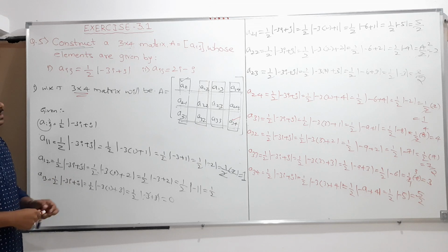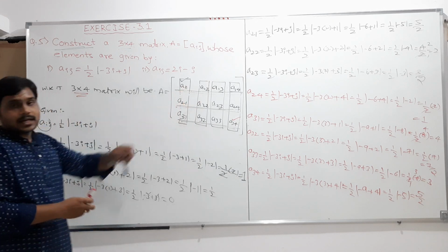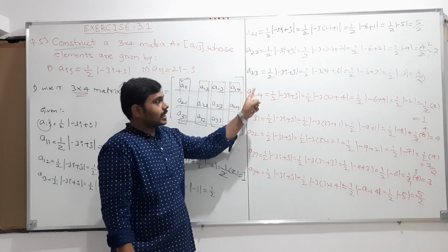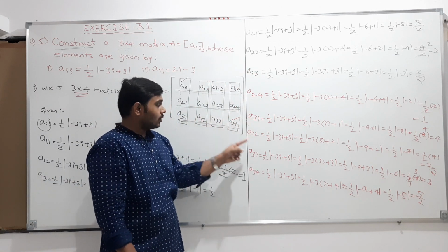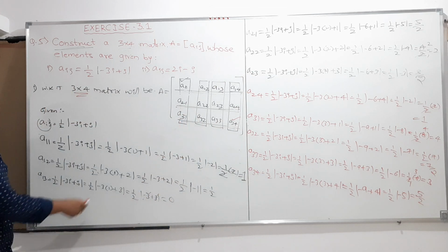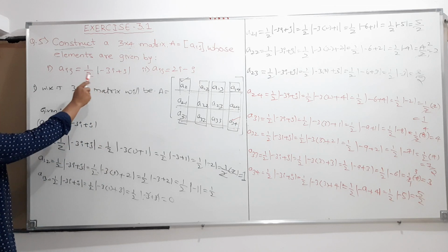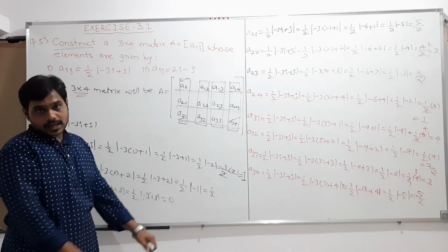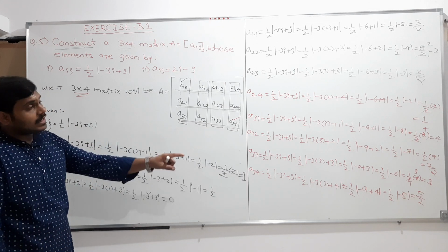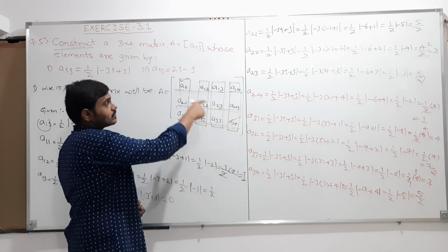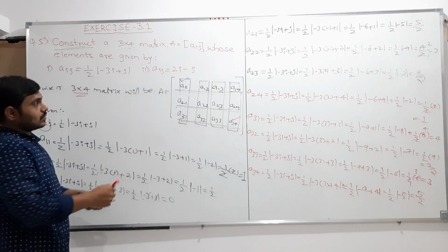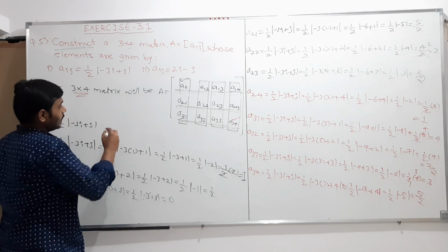I needed the values of all these, so I calculated a11, a12, a13, a21, a22, a23, a24, a31, a32, a33, a34. All these values are needed, and they can all be calculated from whatever was defined. They defined a like this, and I solved all of those. So I should write those values in place of this, but there is no space, so I will write below this only.